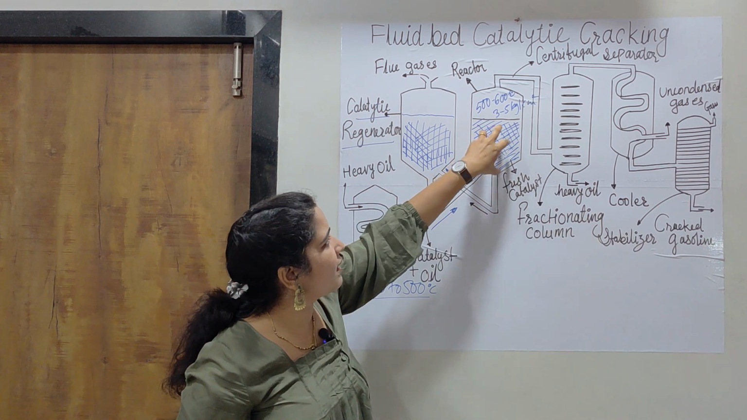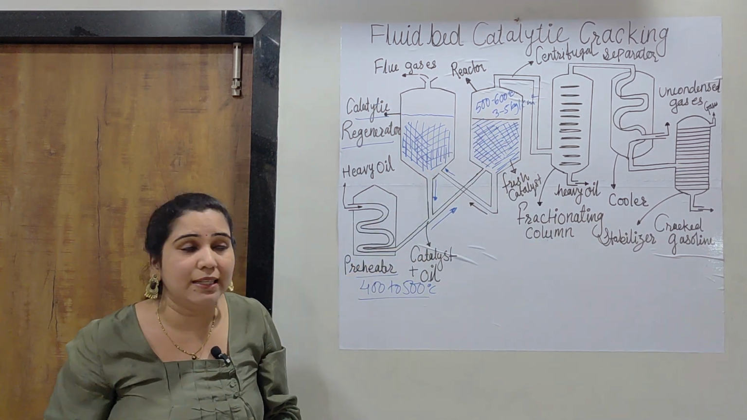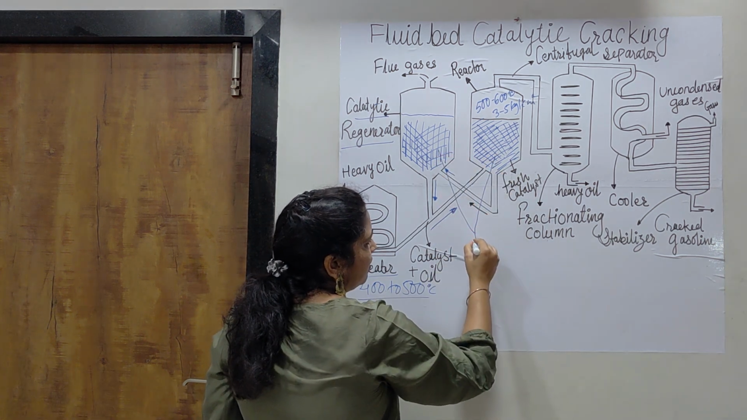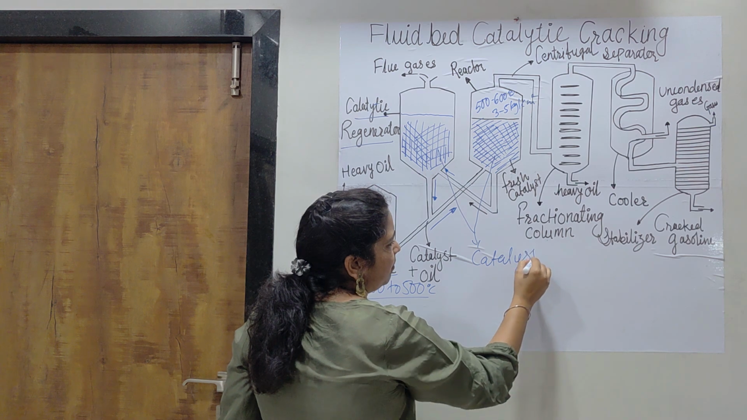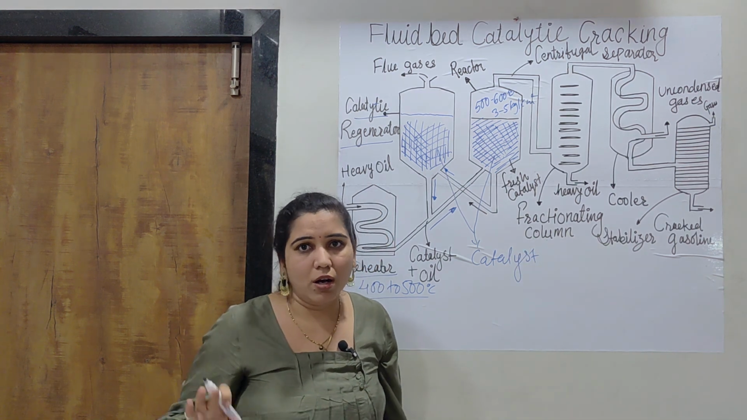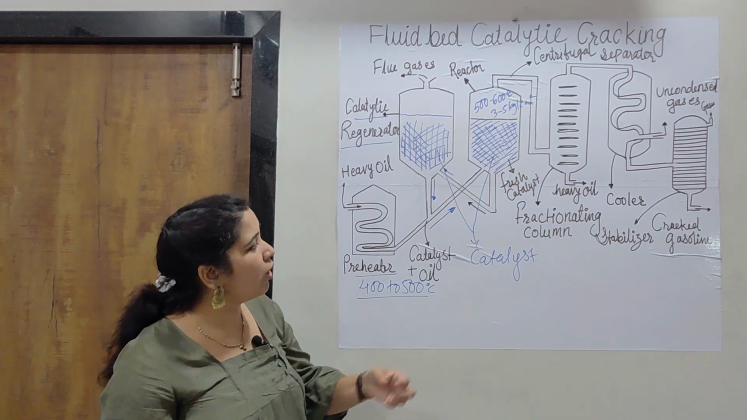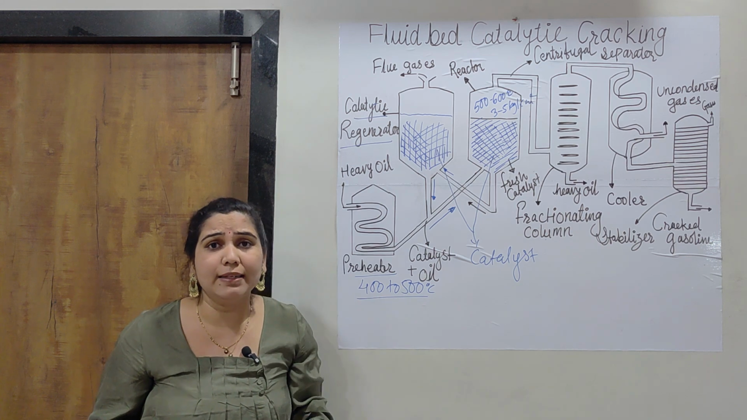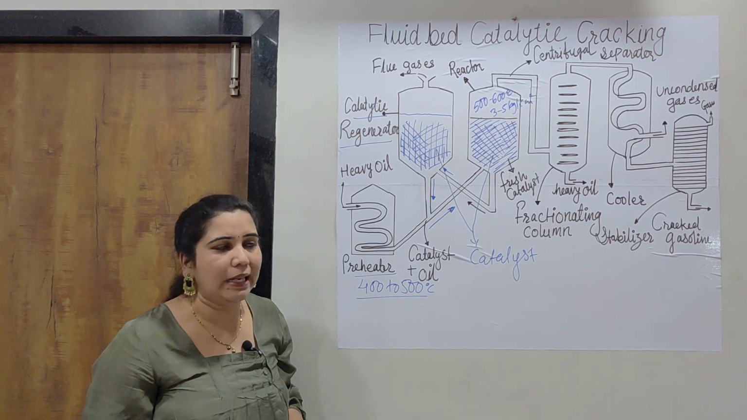Now in this reactor, such a high temperature and pressure is provided with a catalyst. This blue colored part shown is nothing but the catalyst. As you know, the catalyst is nothing but aluminum silicate or alumina or silica or zirconium oxide mixed with clay. So all these catalysts are there. They are very finely ground so that they will behave like a liquid, as it is a fluid bed catalytic cracking.